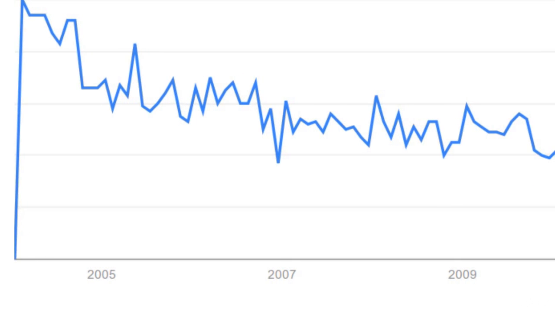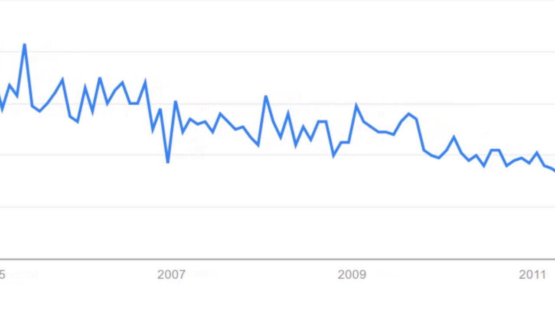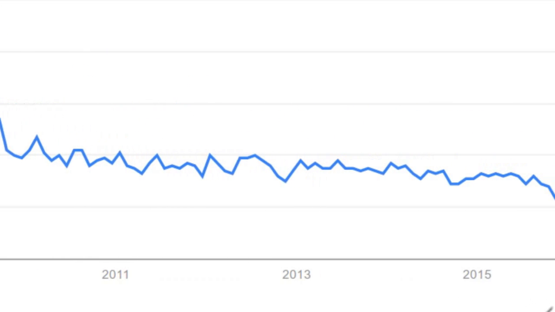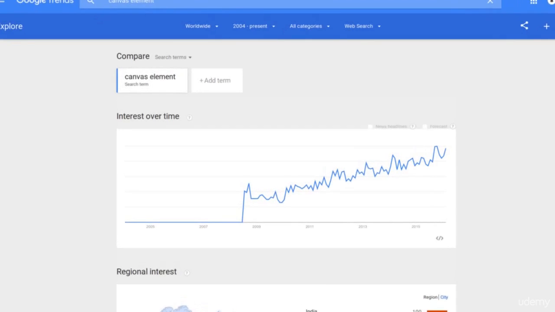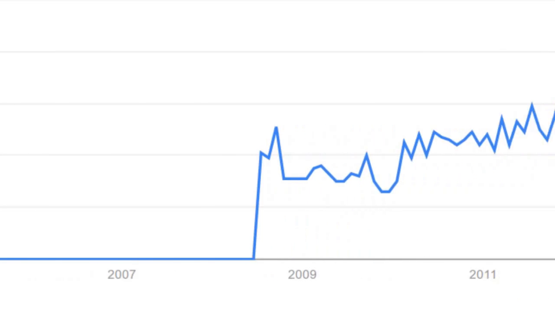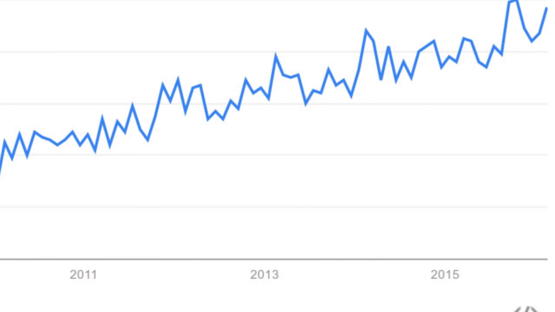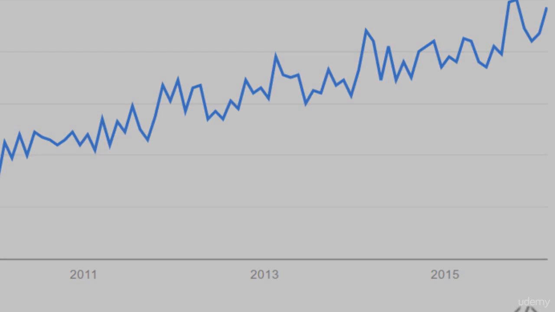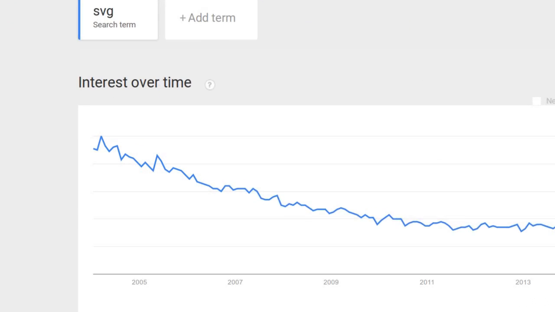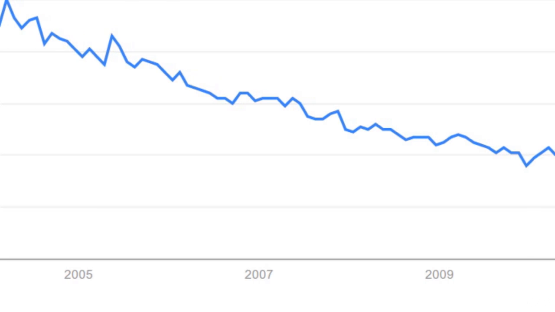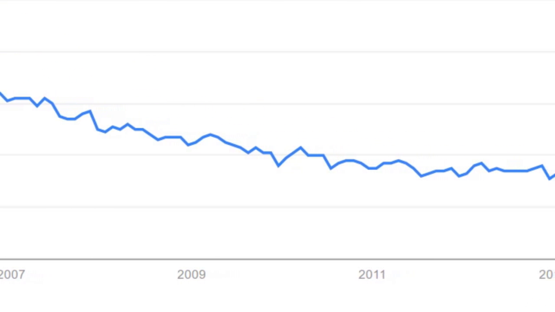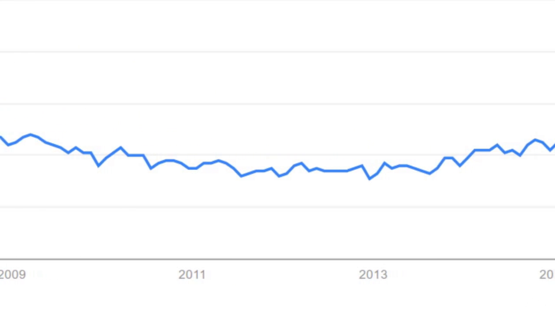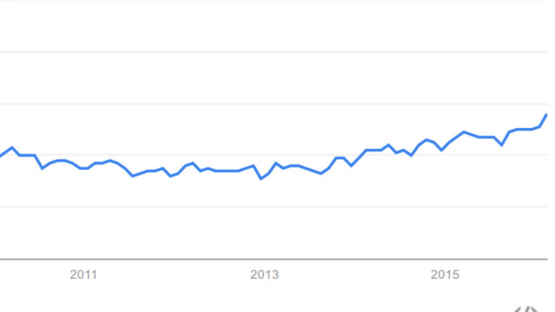Again, the trend dropped sharply from 2005 to 2007, and since then it's been slowly shrinking. Well, let's try another term from our list, canvas element. Okay, that's much more healthy. Let's try another, SVG. That's a very interesting graph. As you can see, the interest in SVG has been shrinking for years. At some point in 2012, the trend changed. Now it's growing again.